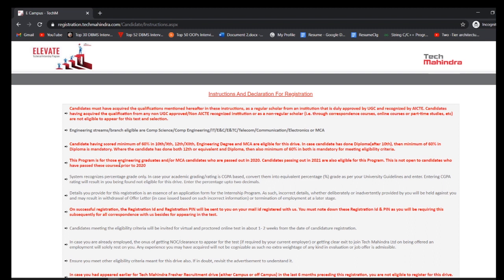This program is for those engineering students and or MCA candidates who passed out in 2020. Candidates passing out in 2021 are also eligible for this program. This is not open to candidates who have passed these courses prior to 2020. See, as I said, the students who passed engineering this year and those who are going to pass engineering the next year are only eligible to apply. Like the students that are of batch till 2019 are not eligible to apply for this drive.